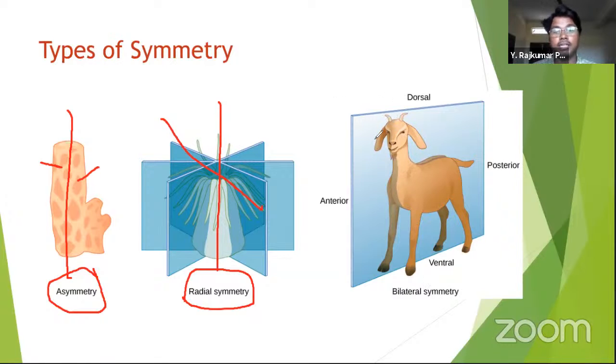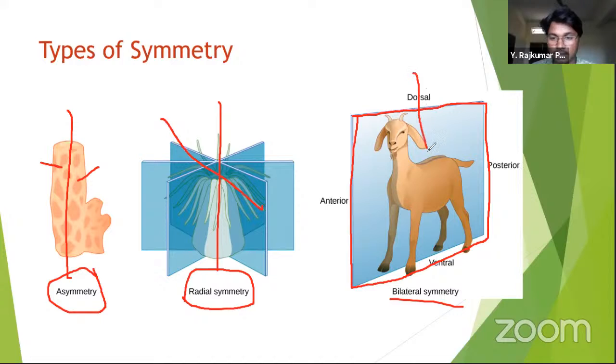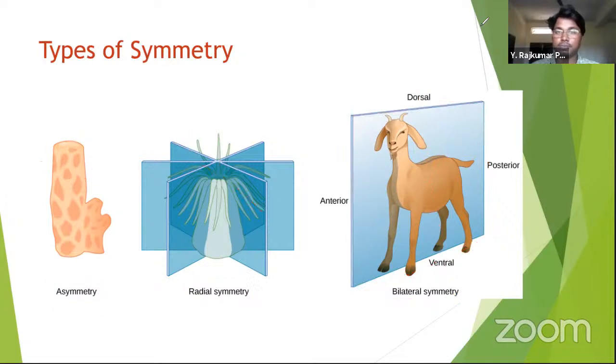And bilateral symmetry is when they have only one single plane from the central axis by which they can give two similar halves. Okay, this is called bilateral symmetry. Even human beings come under the bilaterally symmetrical animals. If you take this section, what I am doing on the screen, you cannot find similar halves. That's why they are bilaterally symmetrical.